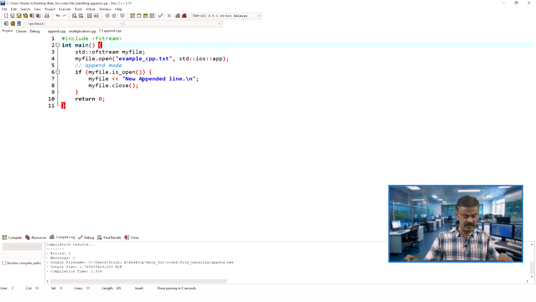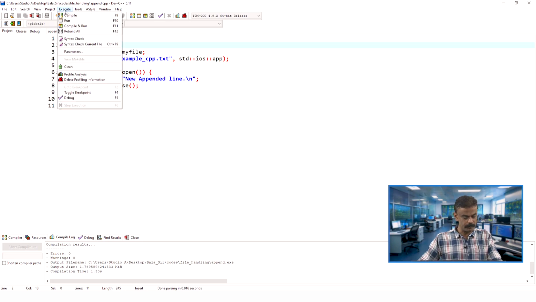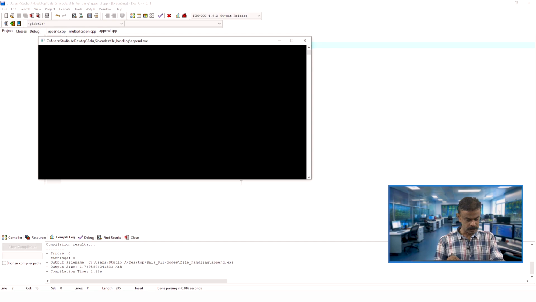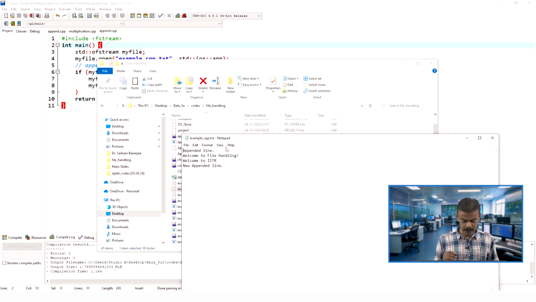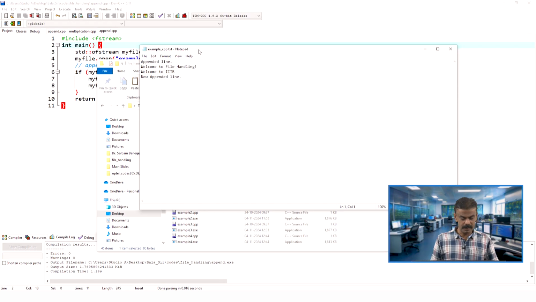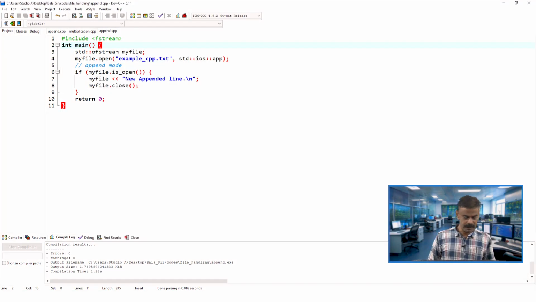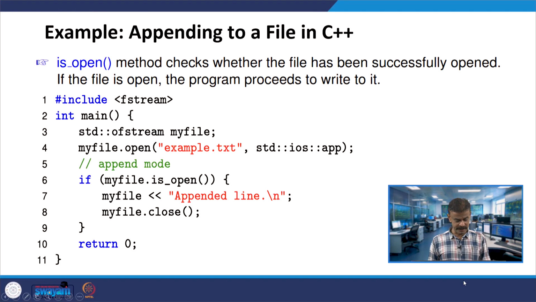So, line number 7. Now we will run the code. When you run the code, it is successfully running. Now we can open that file. When you open the file, previously we had only 3 lines, now you can see the 4th line also. Like this you can append the new line. I hope it is clear for everyone.